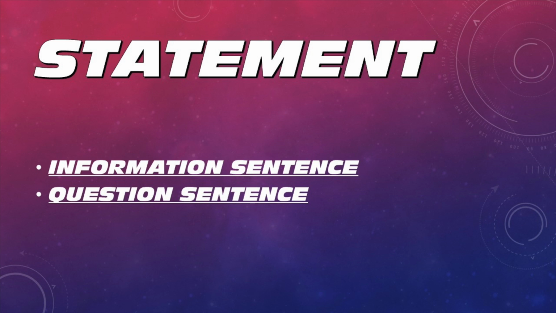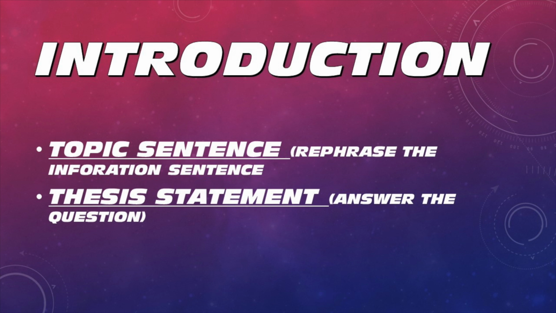When you get the statement of task 2, it is always important to find the important keywords which will help you to understand the essay better. There will be an information sentence and a question sentence. The information sentence usually becomes the topic sentence of the essay. So if you rephrase the information sentence in the statement, it gives you a good start of your essay. So just rephrase the topic sentence and then clearly state your opinion by writing a good thesis statement.